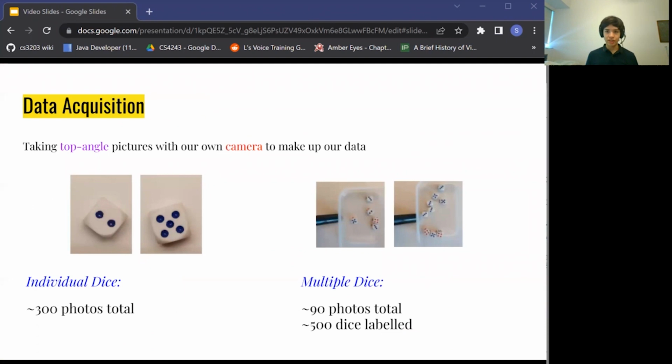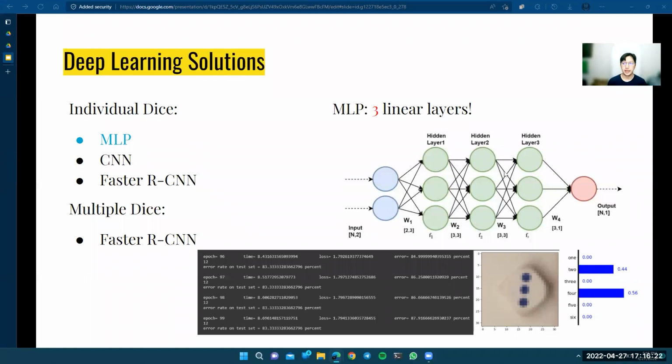As for our data acquisition, we figured it will be faster to gather data using our own controlled datasets. So we took many photos, both for individual and multiple dice with varied positions and rotations for the network to learn. Next, we are going to discuss our deep learning solutions. We have MLP and CNN for individual dice and Faster RCNN for both individual and multiple dice.